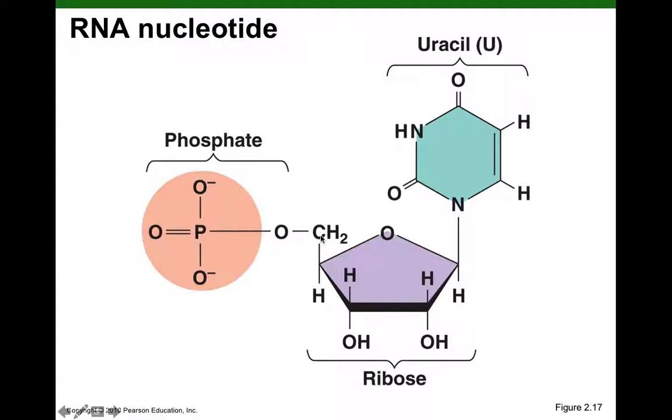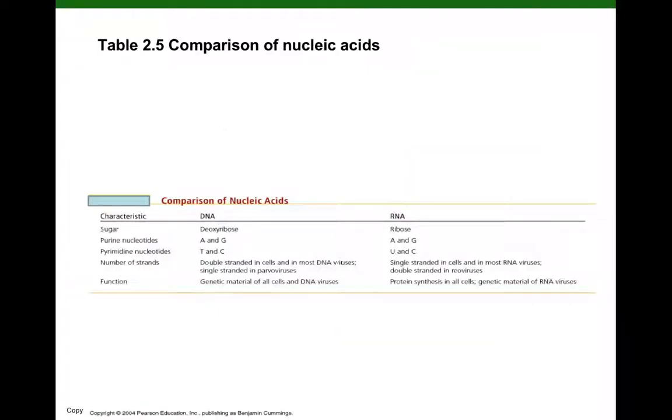Carbon 5 prime in DNA and RNA both have the covalent linkage to the phosphate. And here's carbon 1 prime. It's on carbon 1 prime that we have covalent linkage to the nitrogenous base. And here's another hint that this is a nucleotide from RNA, because here's the nitrogenous base uracil, which is found only in RNA. This is just a little table that I thought might help you in preparing for that short answer question of comparing and contrasting DNA to RNA. So just thought this might be a little help for you getting ready.